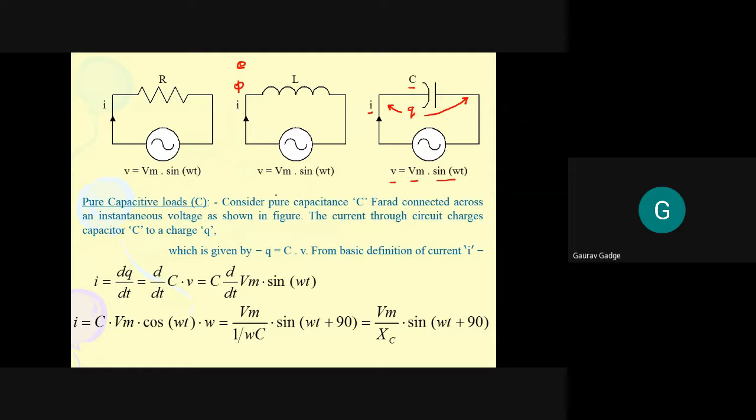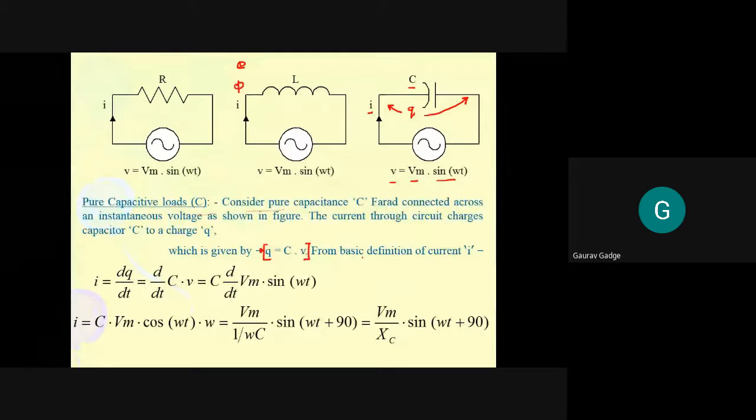So consider a pure capacitance C farad connected across an instantaneous voltage as shown in the figure. The current through the circuit charges the capacitor to a charge of q. What is the unit of q? It is coulomb. Now how do we write that q? q is given by C into v, where C is capacitance in farad and small v is the instantaneous voltage in volts.